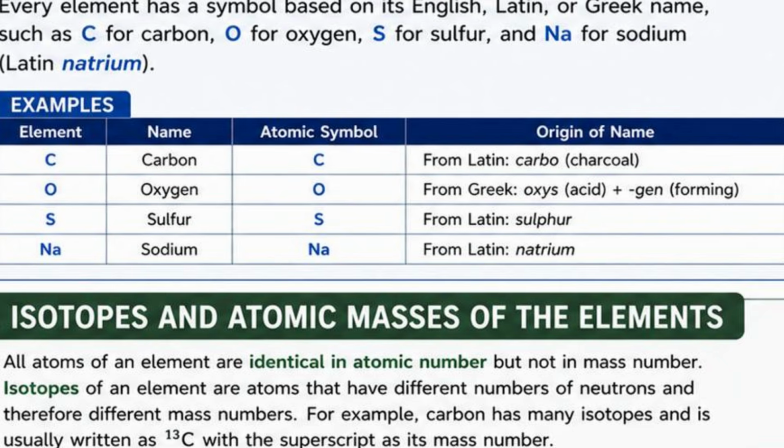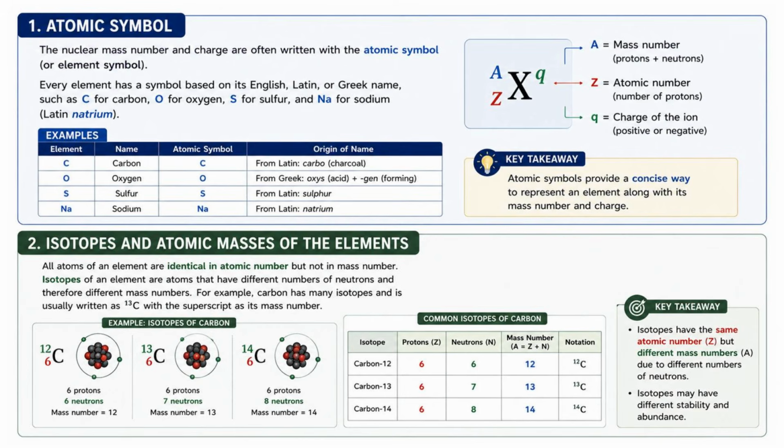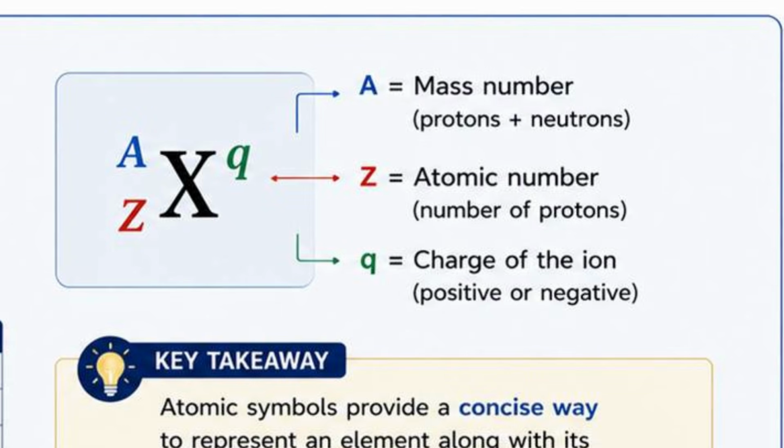So let's now understand how to read the complete atomic notation. So at the center is the chemical symbol represented by X. The upper left number represented by A is the mass number. And remember that this is the total number of protons plus neutrons. The lower left number represented by Z is the atomic number, which is simply the number of protons. So finally, if the atom has gained or lost electrons, its electrical charge is written at the upper right as Q. So if there is no charge shown, we assume that the atom is electrically neutral.